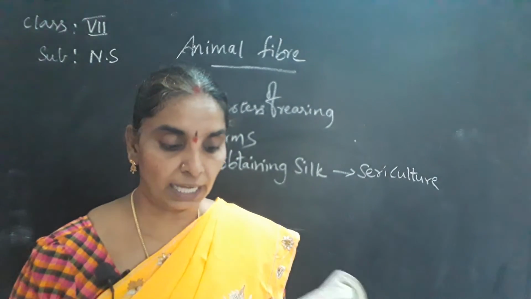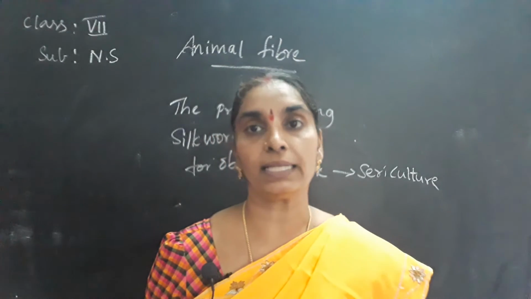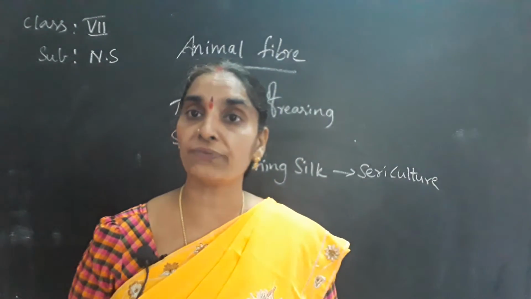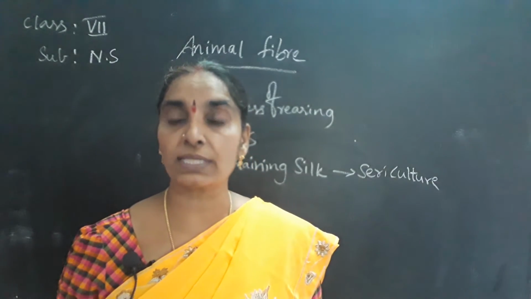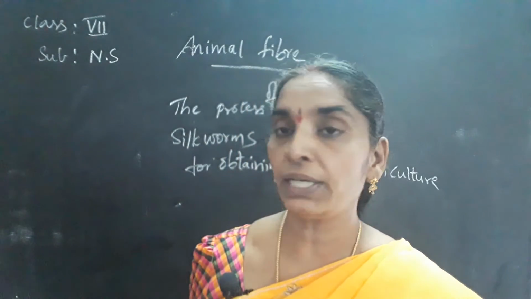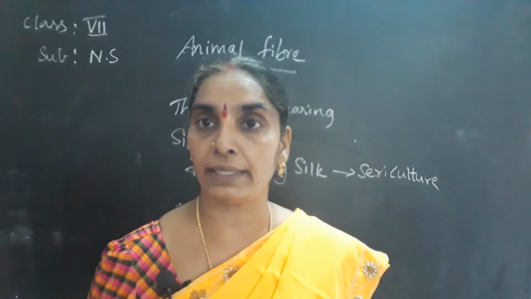So her finding was taught as well, and thus came the advent of the silk industry. The world-famous silk industry was started mainly in China.